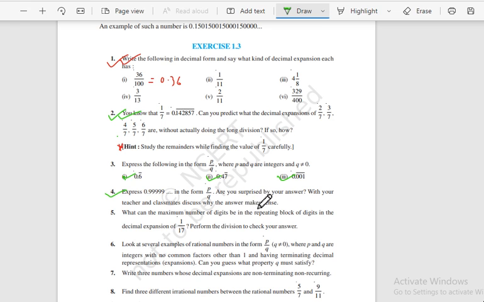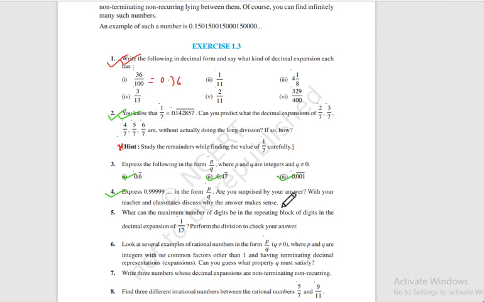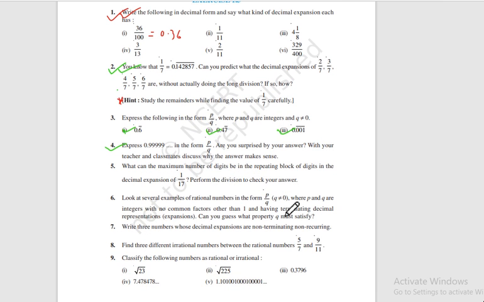So that is also done. They have actually asked you to discuss this and whether it makes any sense or not. Yes, it is making sense, and I have already told you why, because 0.9 itself is close to 1. Now if you write 0.99, it is even closer to 1. 0.999 is even closer to 1. And if you go on like this up to infinity, it becomes 1. It goes closer and closer to 1, so finally it becomes 1. You can think like that, so it makes sense.